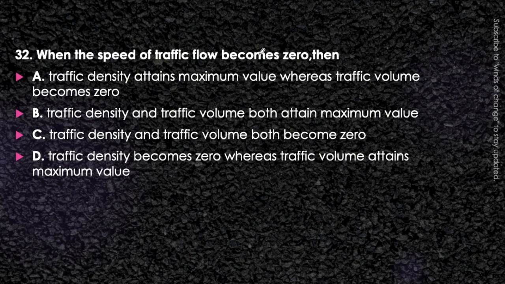We all know that. And what is jam density? Jam density is the maximum density that can be achieved. So first of all, we should be sure here that in the case in which the speed is 0, then traffic density will be maximum. Now come to the traffic volume. Traffic volume will be 0 at that time because there is no flow of the traffic. So that is why option A will be the correct answer.